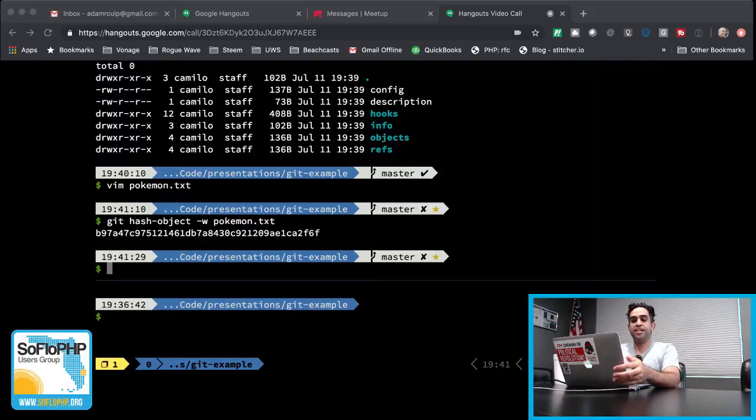Just to prove that, so Git uses a SHA-1 hashing algorithm. Ooh, there goes my HDMI. It's finicky. Please come back. Huh. That's my tech word too.